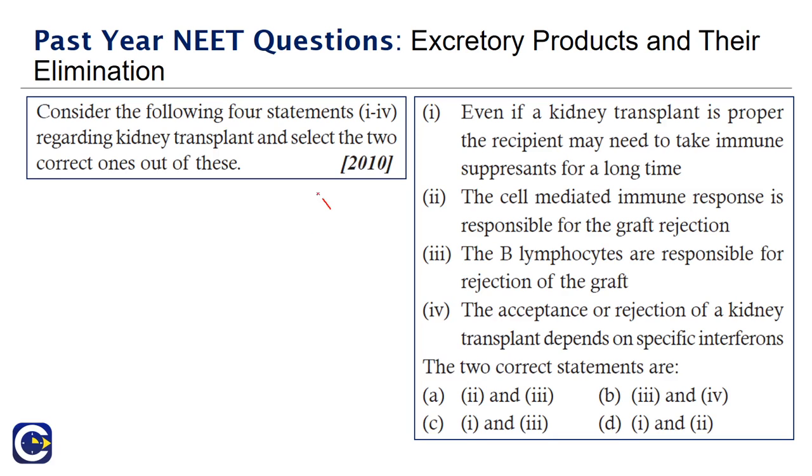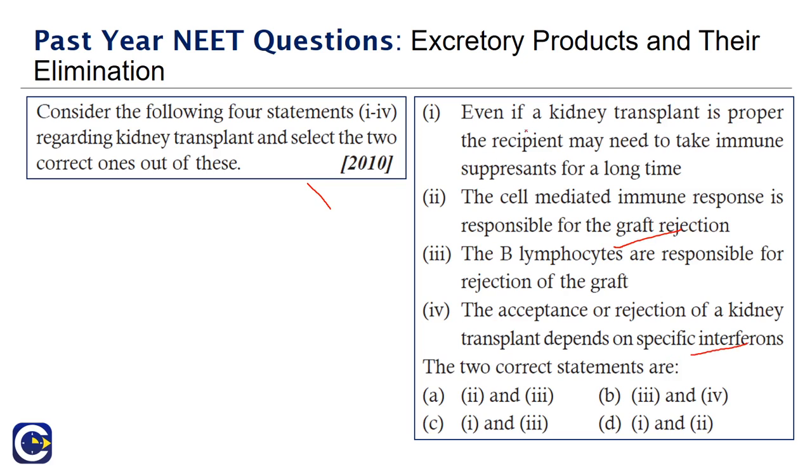Consider the following 4 statements regarding kidney transplant and select the 2 correct ones. Even if a kidney transplant is proper, the recipient may need to take immunosuppressants for a long time. The cell-mediated immune response is responsible for graft rejection. The B lymphocytes are responsible for rejection of graft. The acceptance or rejection of a kidney transplant depends on specific interferons.